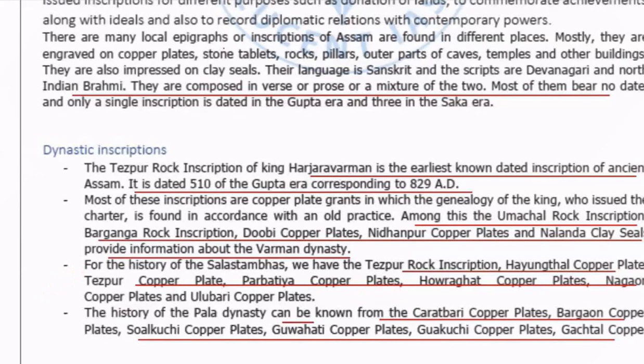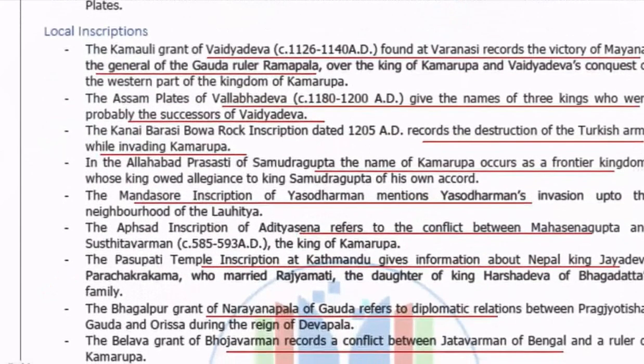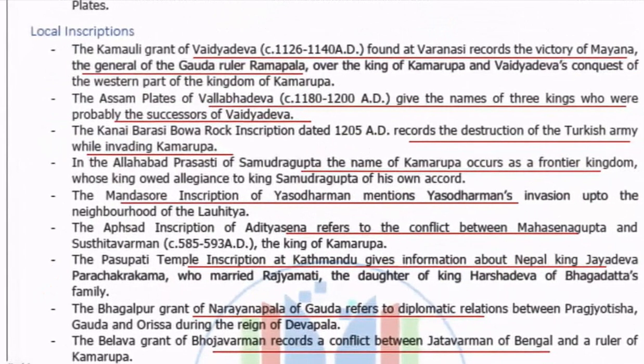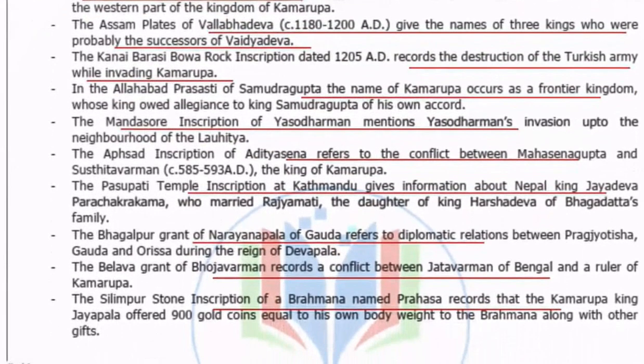Then, local inscriptions: the Kamauli grant of Vajradeva, found at Varanasi, records the victory of Mayana, the general of the Gauda ruler Ramapala, over the king of Kamrupa, and Vajradeva's conquest of the western part of the kingdom of Kamrupa. The Assam plates of Vallabhadeva give the names of the 3 kings who were probably successors of Vajradeva. The Kanai Boroshi rock inscription, dated 1205 AD, is very important for Prelims. It records the destruction of the Turkish army while invading Kamrupa.